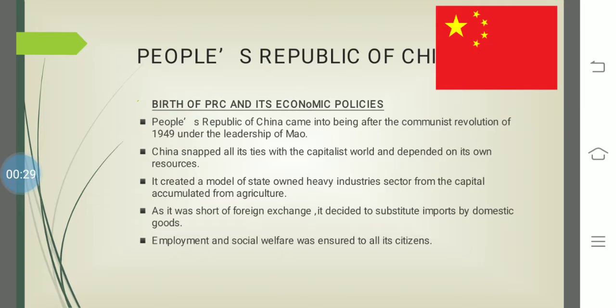China, officially the People's Republic of China. This country is located in the eastern part of Asia. It is our immediate neighbor. China's economy has been growing since 1978, right? So what are the changes that led to the economy growing, or what were the changes adopted by China so that its economy could grow after 1978? And it is also one of the fastest growing economies of the world right now.